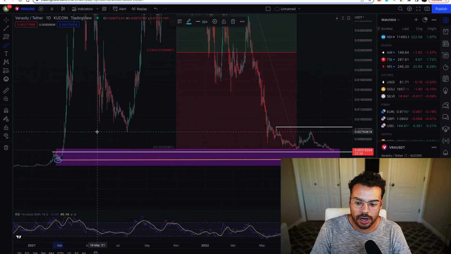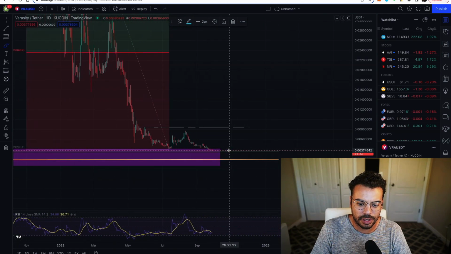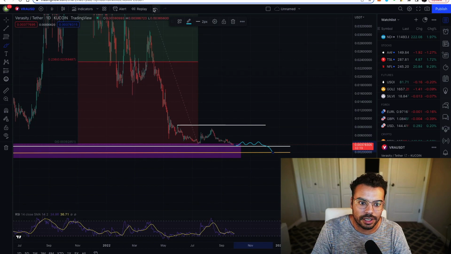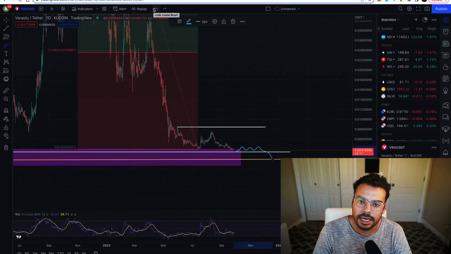So we're in a kind of precarious position, but we have the opportunity to either bounce here off of this support or just continue consolidating here, which is probably the most likely outcome. But then again, we could fall back down here, and that wouldn't be that surprising either. But I think it's really easy to get caught up in a lot of Twitter hype.